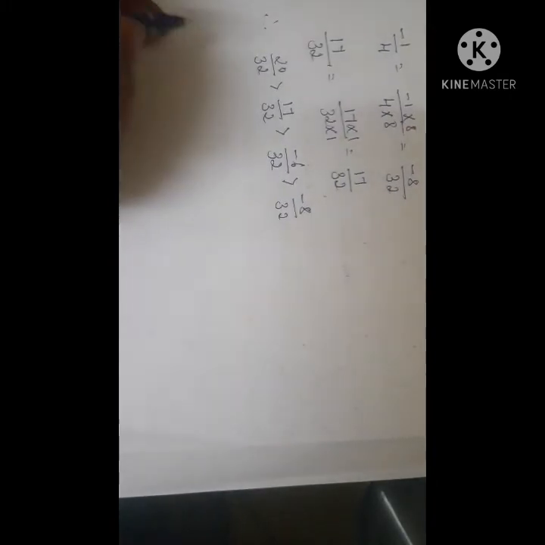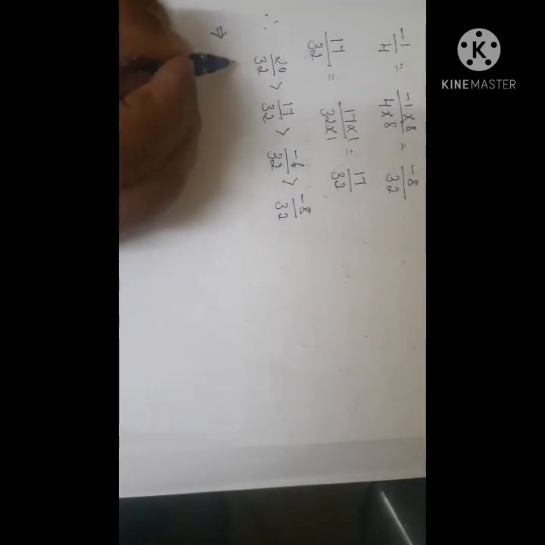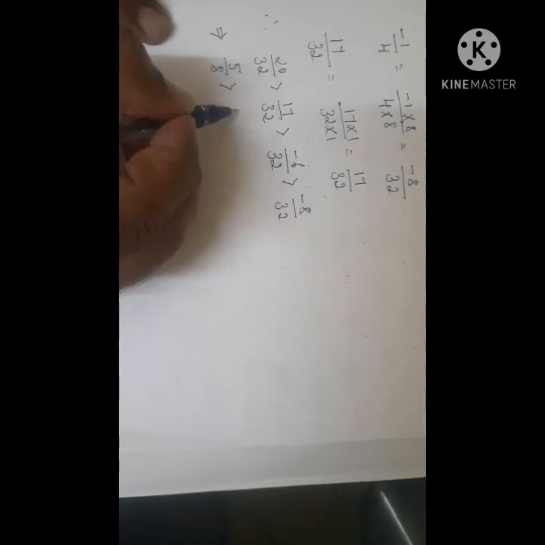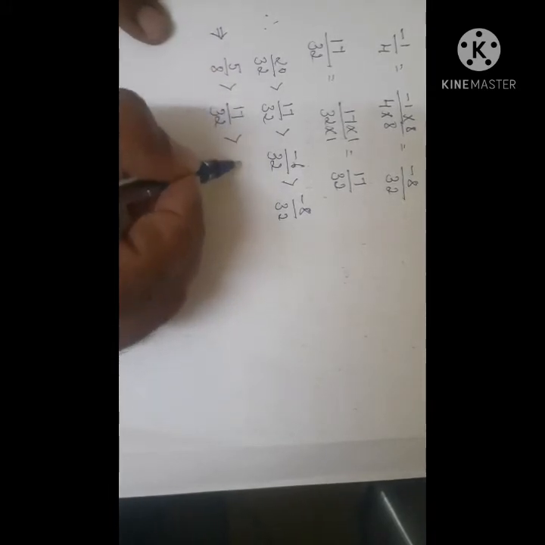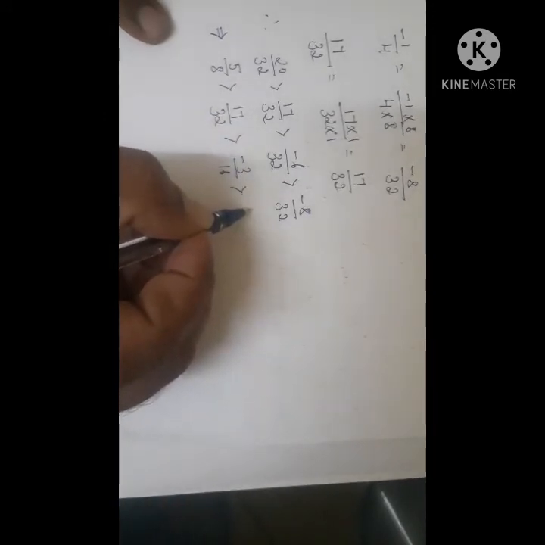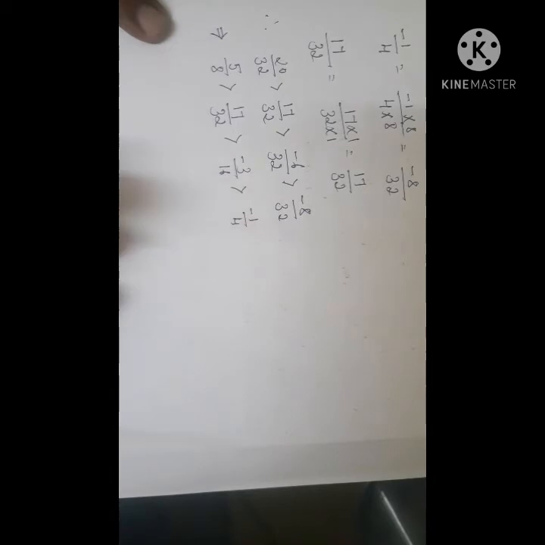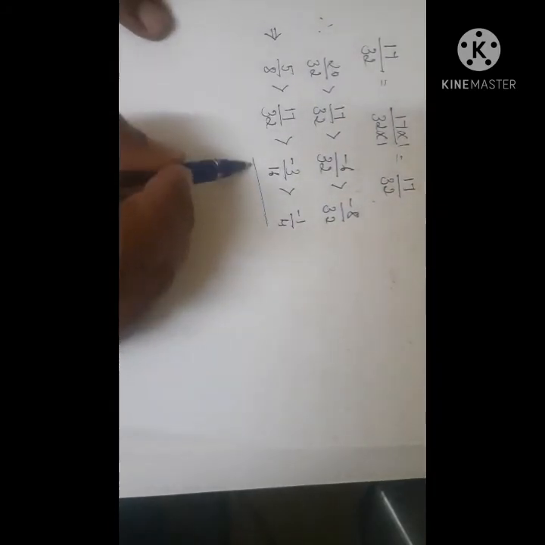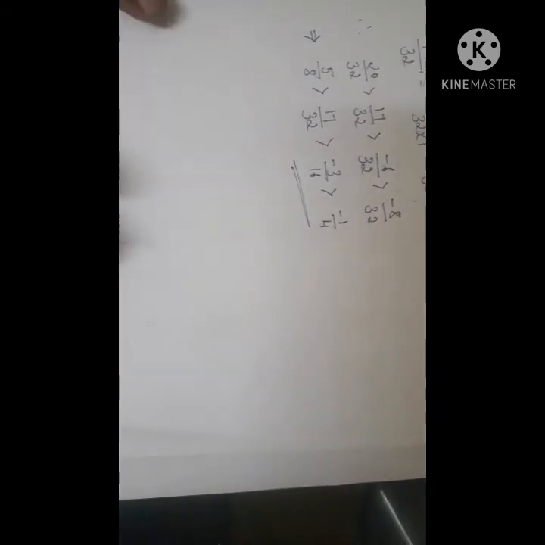Next step, write down the respective simplest forms. The respective simplest forms are 5 by 8 greater than 17 by 32, which is greater than minus 3 by 16, which is greater than minus 1 by 4. This is our first sub question.